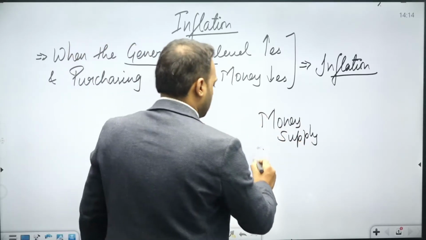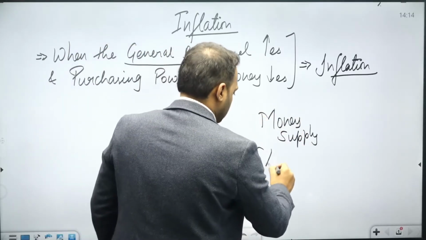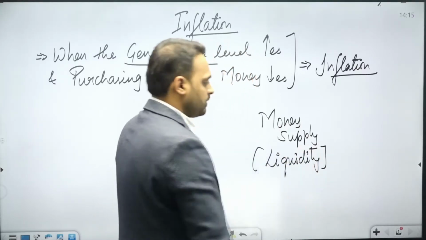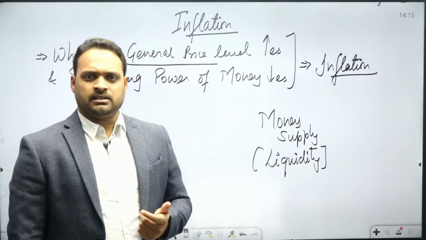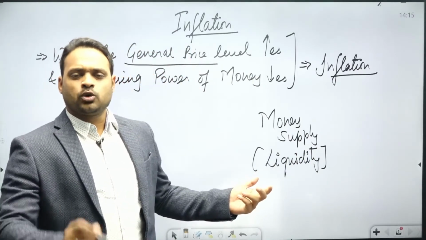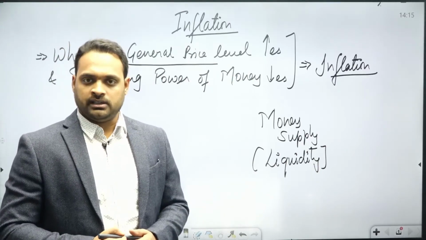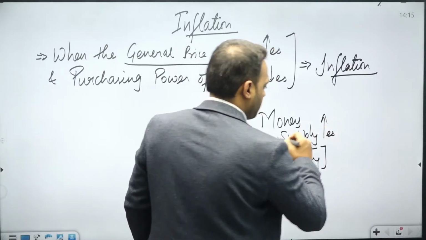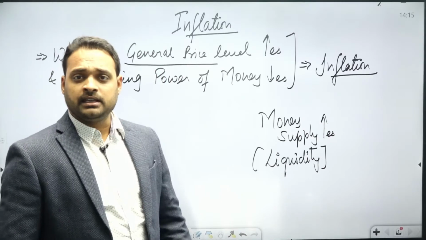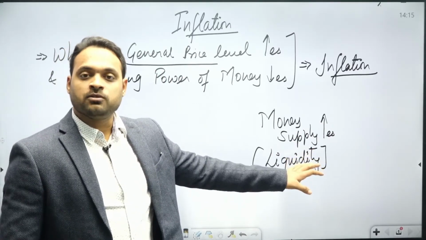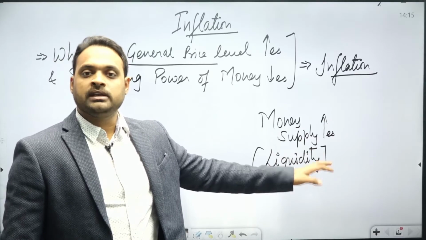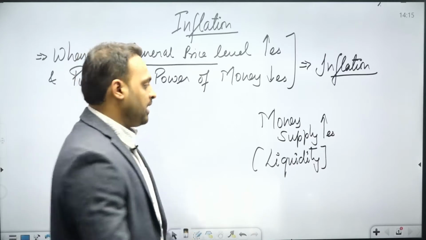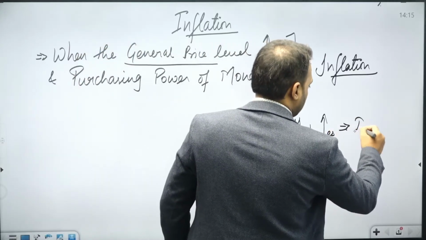And this is also denoted by a very important term in the economy, called liquidity. So what money supply is, what liquidity is, is the total quantum of money available in the whole country. If the money supply in the whole country increases, that means the people would have more money in their pockets. When people have more money in their pockets, their demand would start increasing.